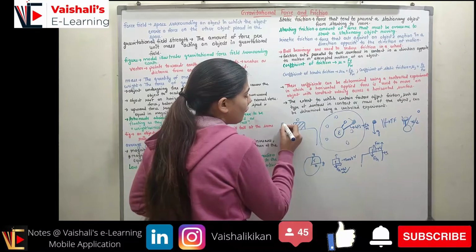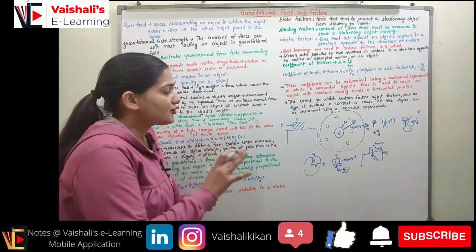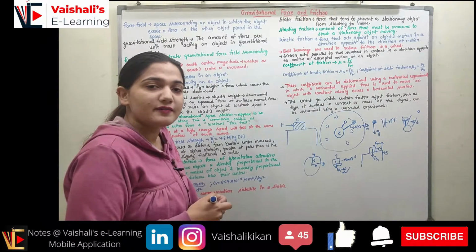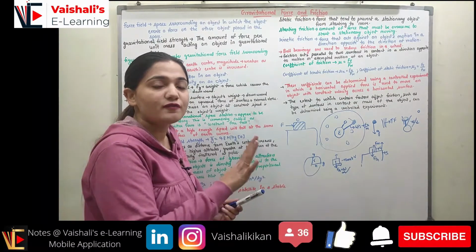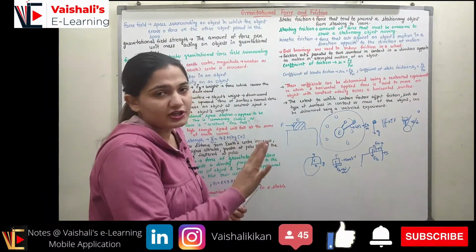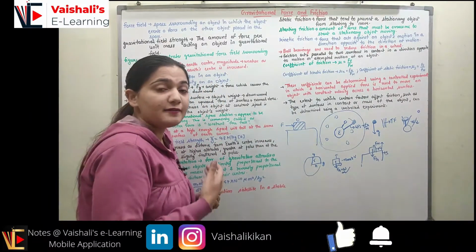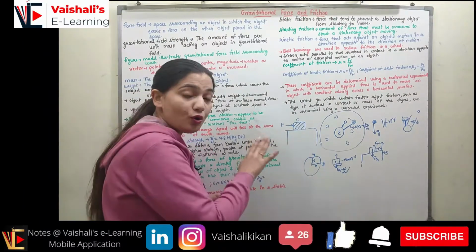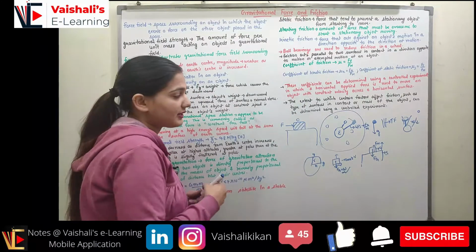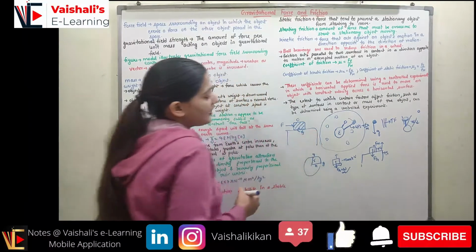Now here I am applying a force on this object. As soon as I start applying some force, I want to increase the force so that this object will start moving. Initially the object is stationary even though I am applying some force, because the force is not large enough to overcome the opposing frictional force. This frictional force is applied when a force is applied on the object to make it move, but the object is still stationary. This force acts on the object in the direction opposite to the intended motion. So this force is the static friction force.